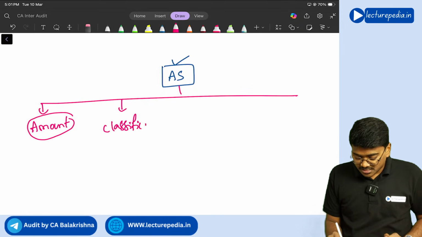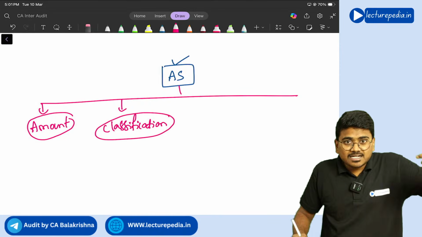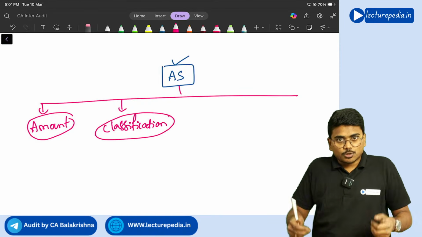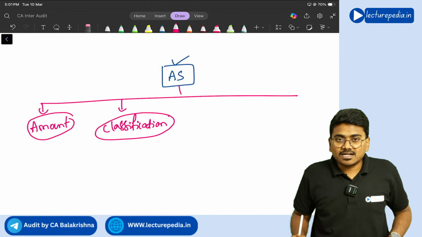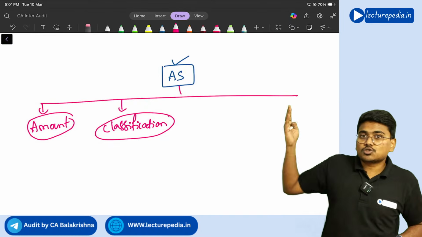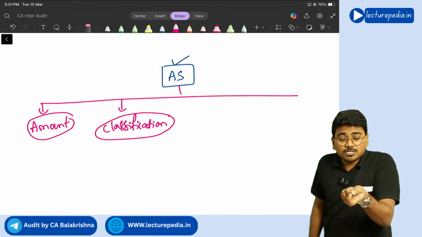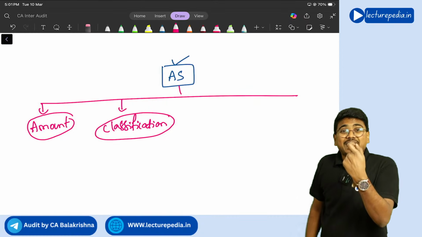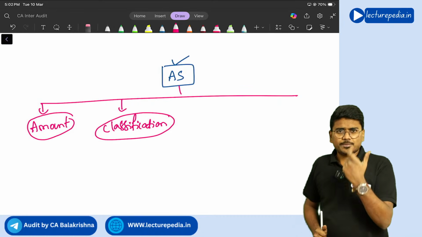Classification means whether you will classify inventory as a current asset or non-current asset. You will classify it as a current asset. Why? Because the applicable financial reporting framework has told that you have to classify it as a current asset. So it will also give you guidance about the classification of a particular item.